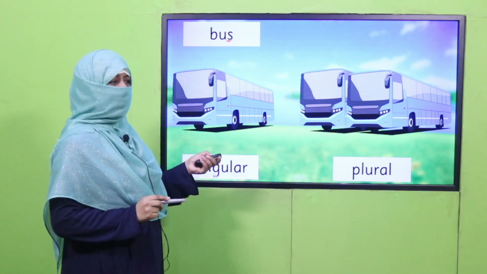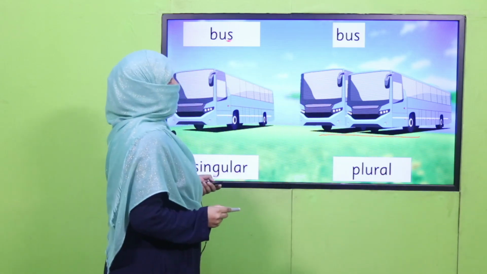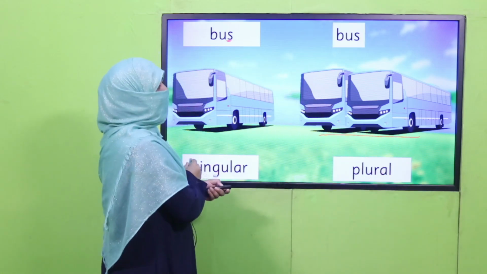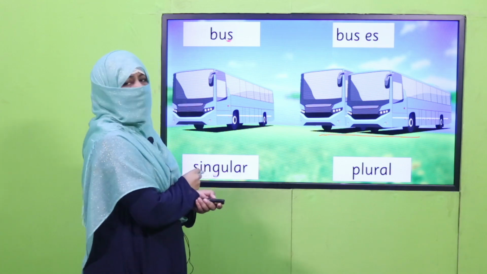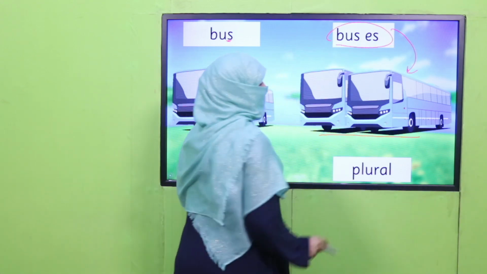So how do we make its plural? If it is more than one, it's plural. And how do we do it? We write bus as it is and we add ES at the end of this noun. It is a plural noun which is referring to more than one, buses, right?